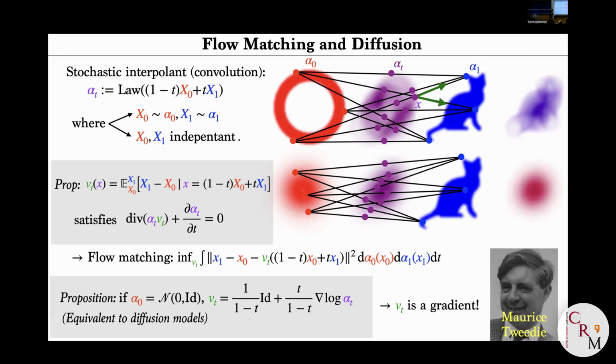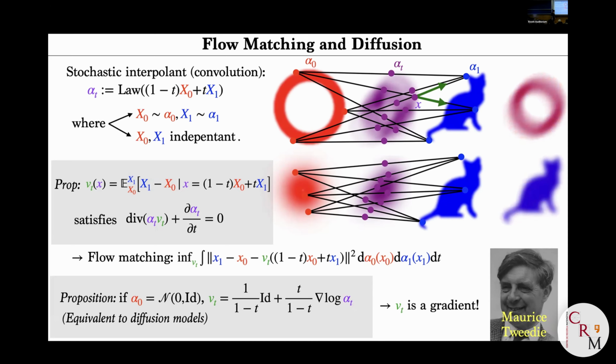But here you see the connection. I really insist: when alpha 0 is an isotropic Gaussian, the vector field V is the gradient. So in this case, flow matching is actually a least effort principle in some sense. It's solving the auto calculus of what I presented in the previous slide. In general, if you don't start with an isotropic Gaussian, you don't expect this vector field V, this conditional expectation, to be a gradient. I don't know if Eric has an opinion about this. My intuition is it's almost a gradient if and only if you start with an isotropic Gaussian, but I don't have a proof of this.